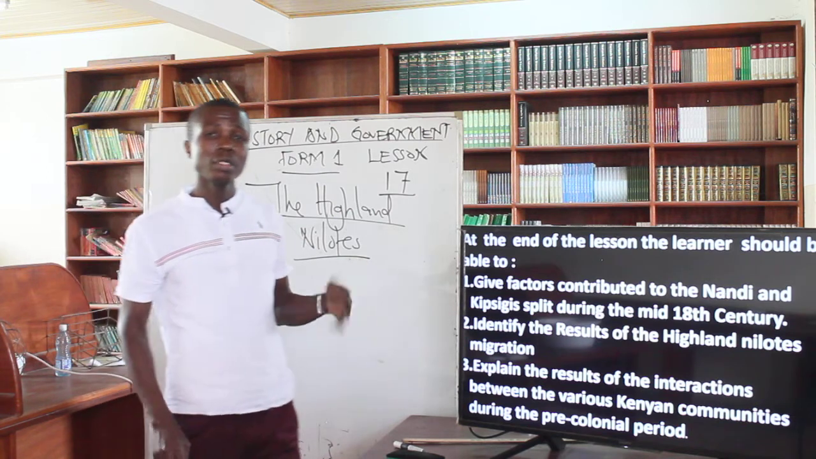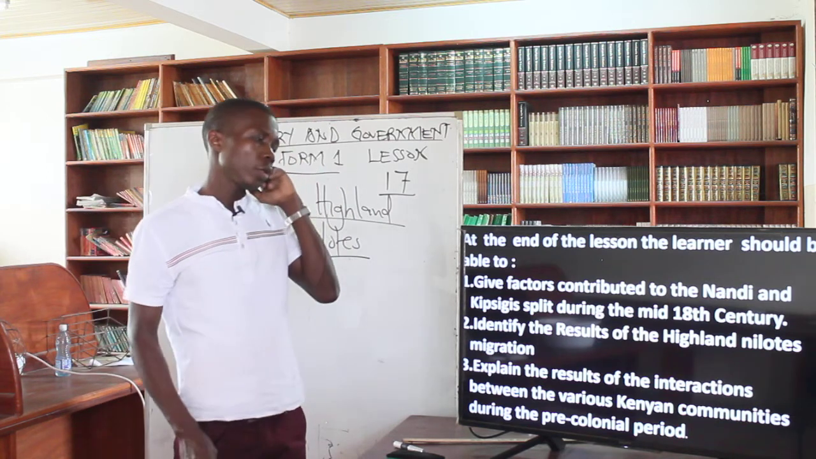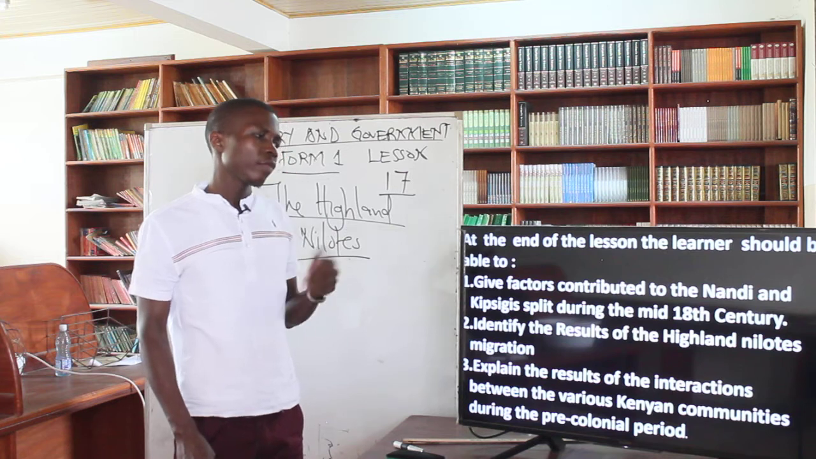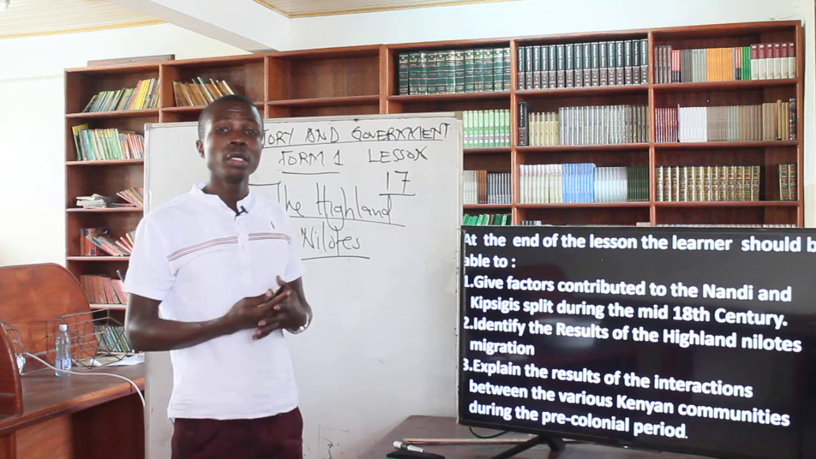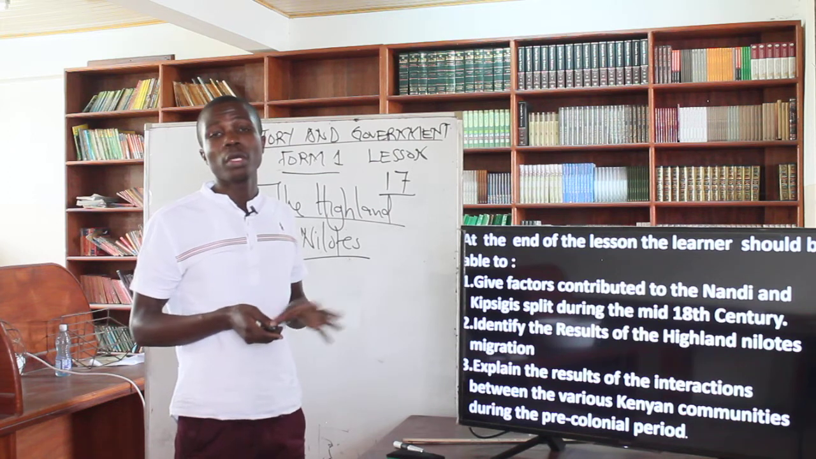Then after that, identify the results of the Highland Nilotes migration, as we always look at them. Then explain the results of the interactions between the various Kenyan communities as a whole. And that will mark the end of this topic.